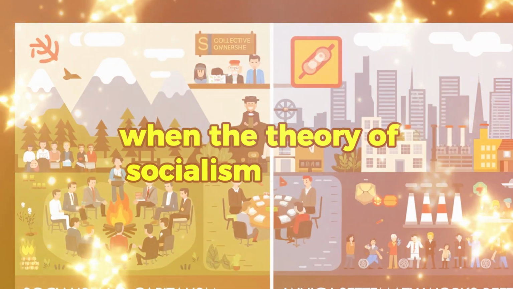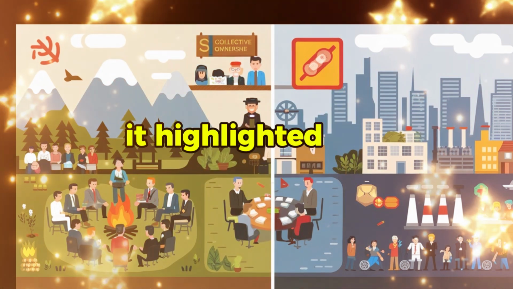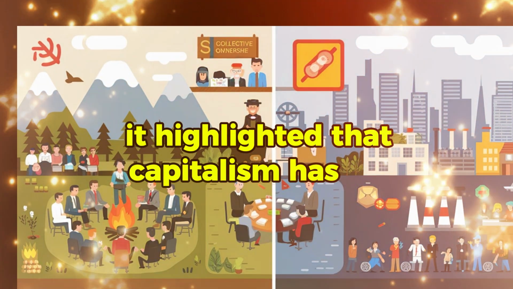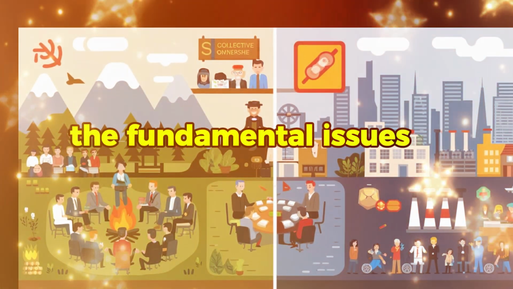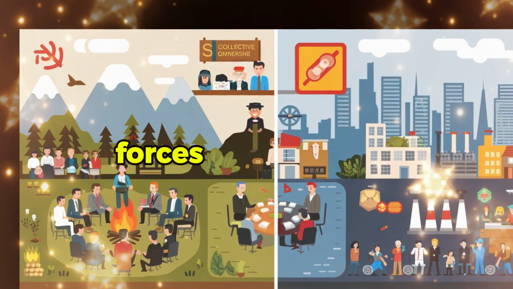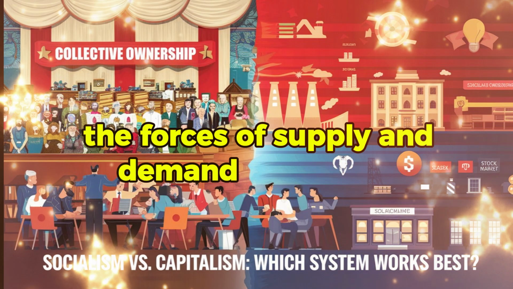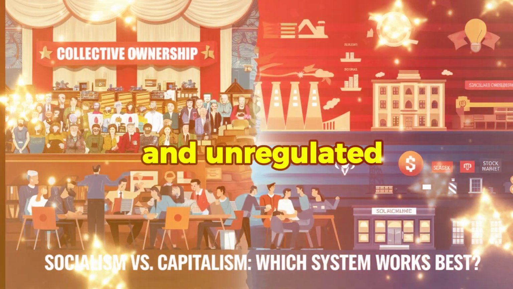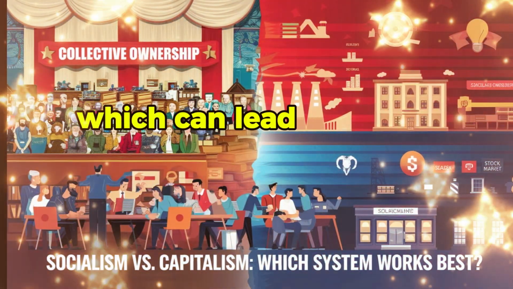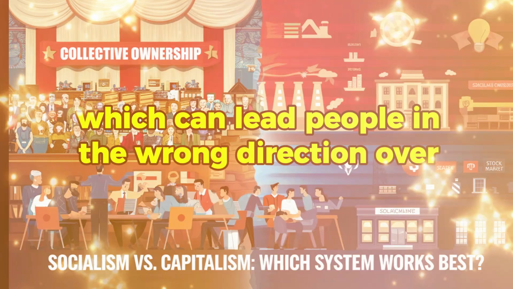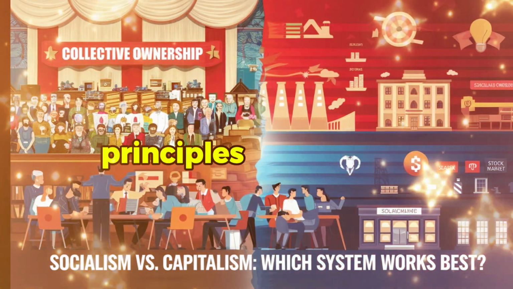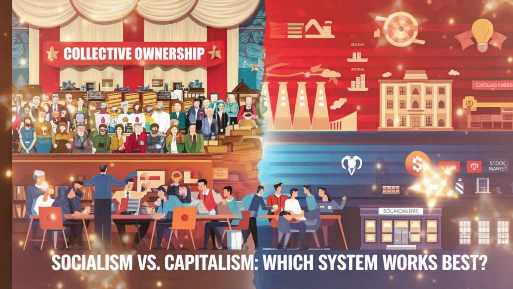When the theory of socialism emerged, it highlighted that capitalism has left the fundamental issues of the economy to the blind forces of the market. According to this theory, the forces of supply and demand are chaotic and unregulated, which can lead people in the wrong direction over time. Principles of socialism.